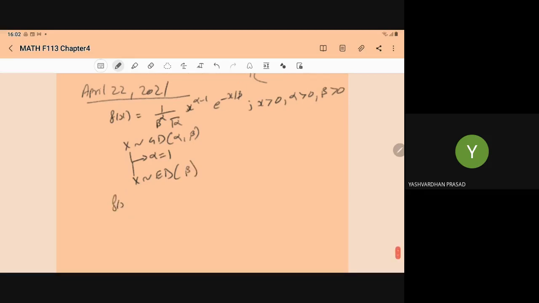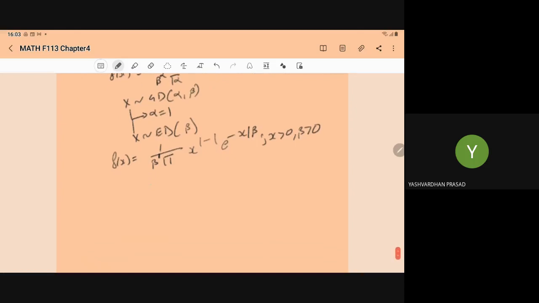So the PDF becomes 1 upon beta to power 1, gamma of 1, x to power 1 minus 1, e to power minus x upon beta, for x greater than 0 and beta greater than 0. This can be written as 1 upon beta e to power minus x upon beta, x greater than 0, beta greater than 0.